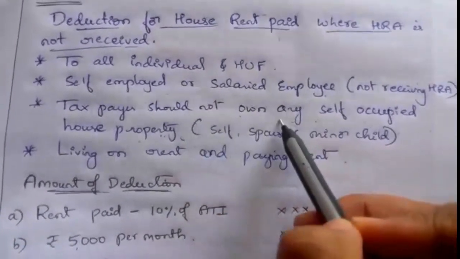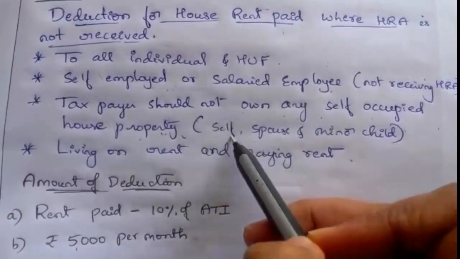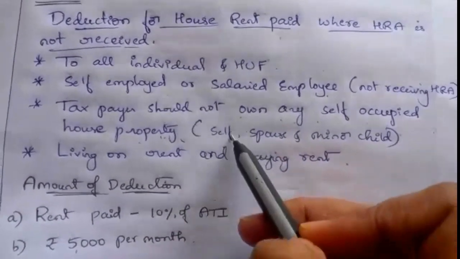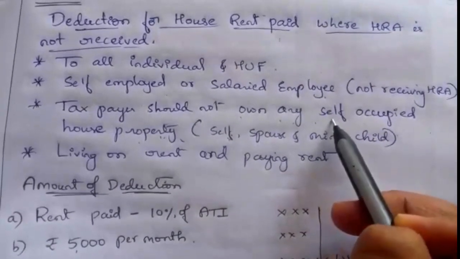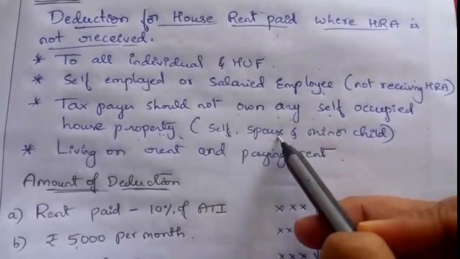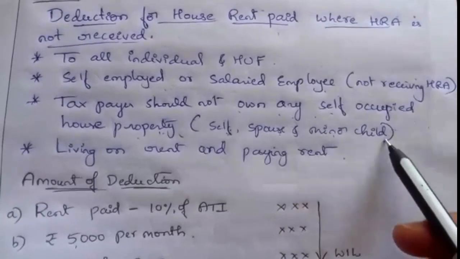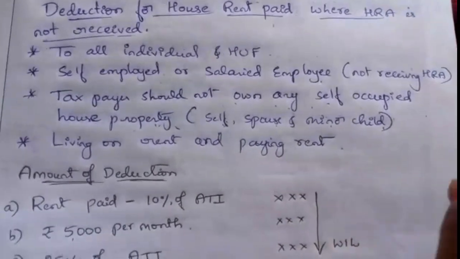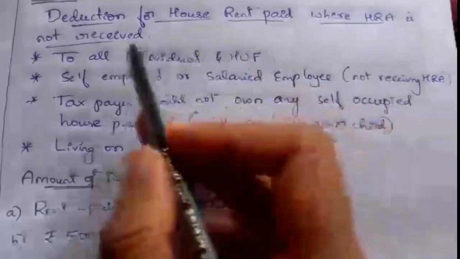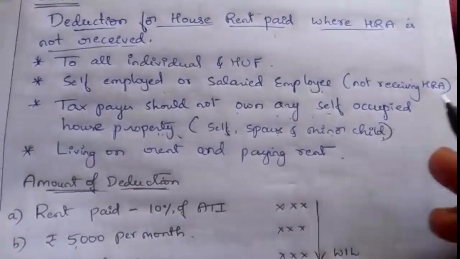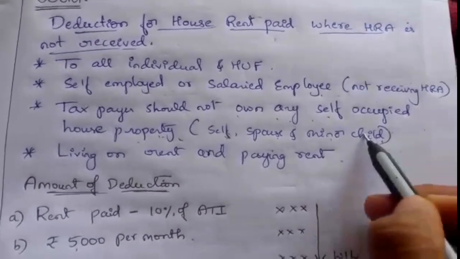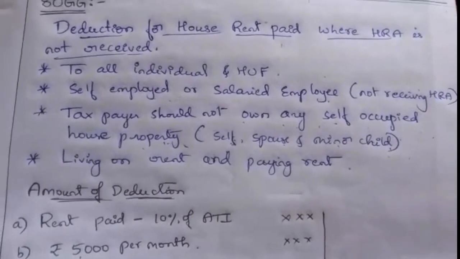The taxpayer himself, his spouse, and his minor child should not own any self-occupied house property to claim a deduction under section 80GG. Self-occupied means his owned house property. He should not be the owner of any house property.